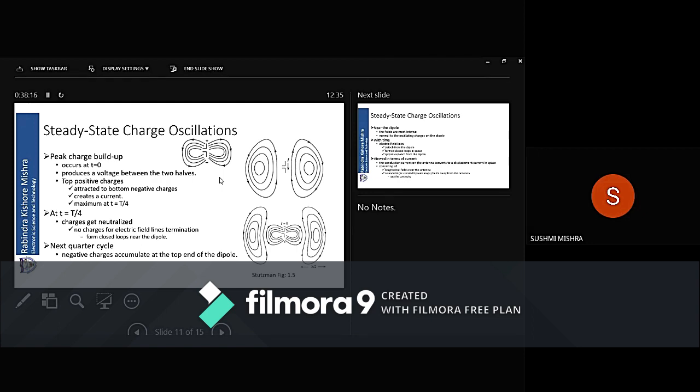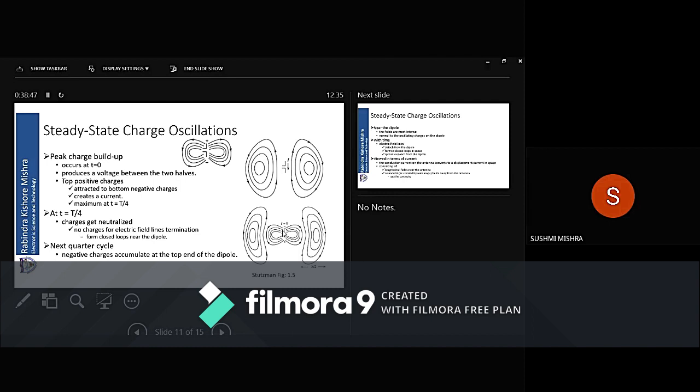Now let us go to the next cycle. We started from minus T by 4 and reached up to T by 4. In the next cycle, they will go to the other extremes. Negatives will go towards positive, positives will come towards negative. So again, charges will start to develop. See the third figure.